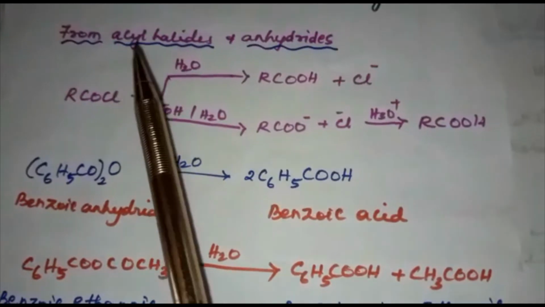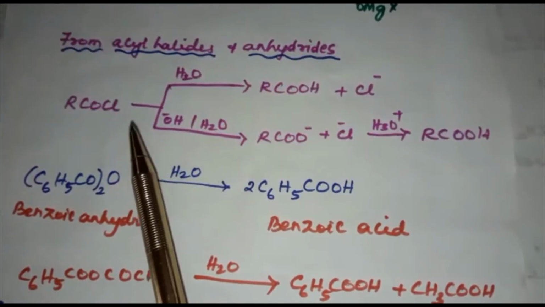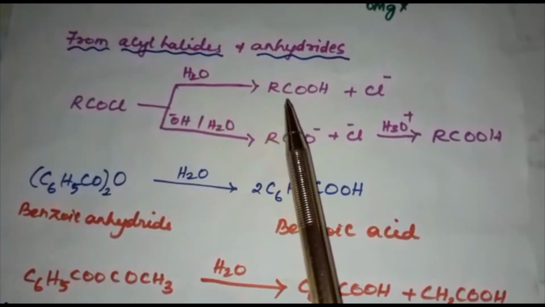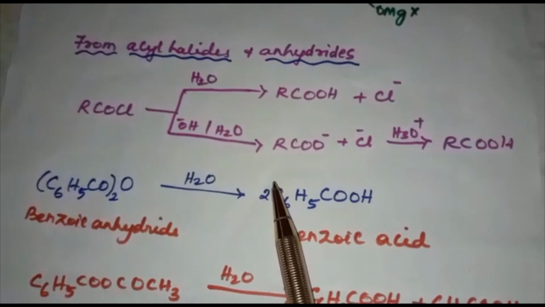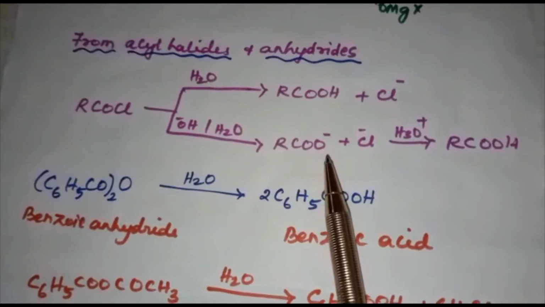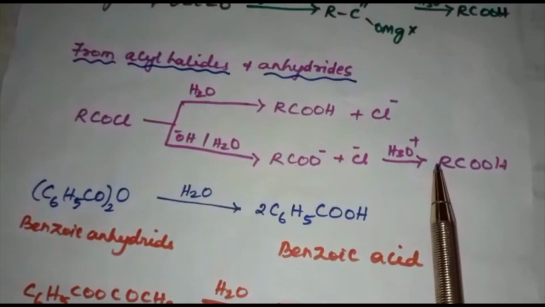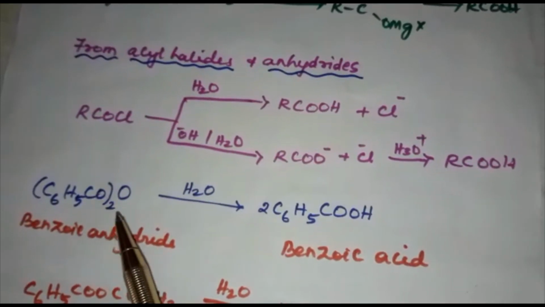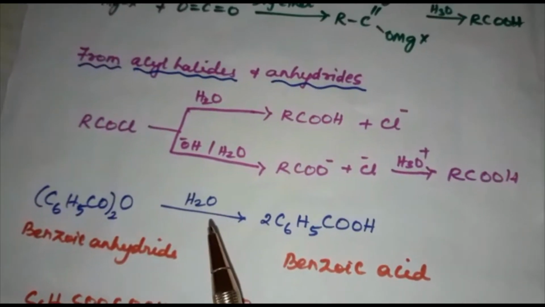Next one is from acyl halides and anhydrides. Acid chlorides, when hydrolyzed with water, give carboxylic acids, or more readily hydrolyzed with aqueous base to give carboxylate ions, which on acidification give the corresponding carboxylic acid. Anhydrides, on the other hand, are hydrolyzed to corresponding carboxylic acids with water.